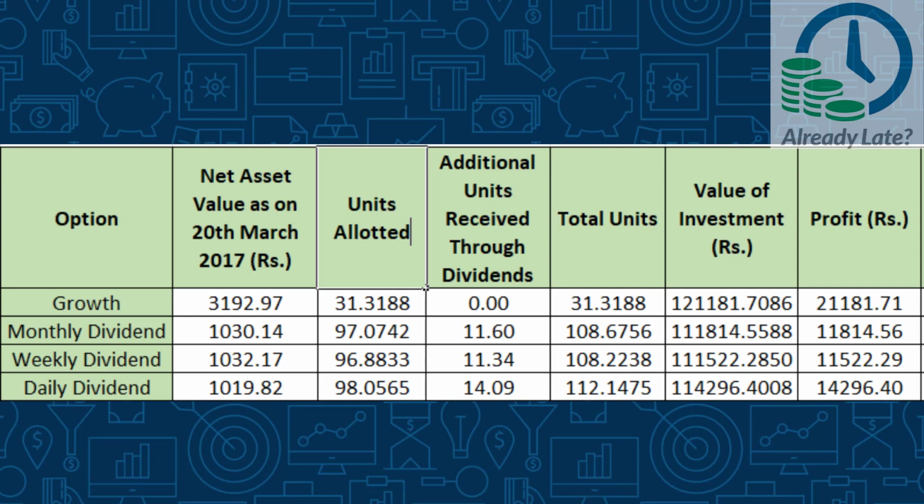The table that you see now gives you an idea of the total additional units received through dividends during this entire 3-year period and the resulting profit on your investment of 1 lakh rupees. You may have observed by now that the profits vary a lot. The growth option seems to be giving way higher returns.